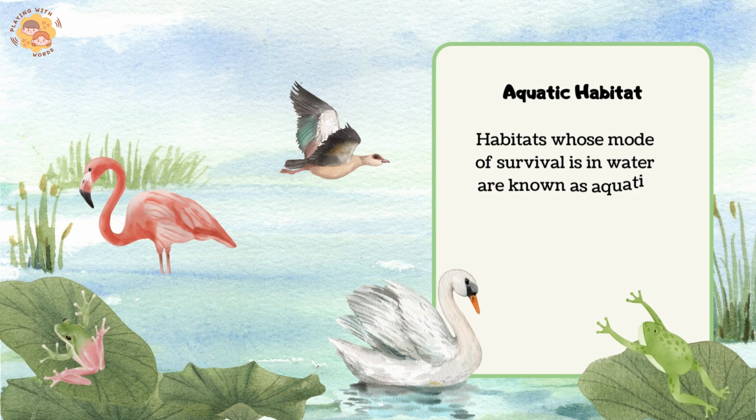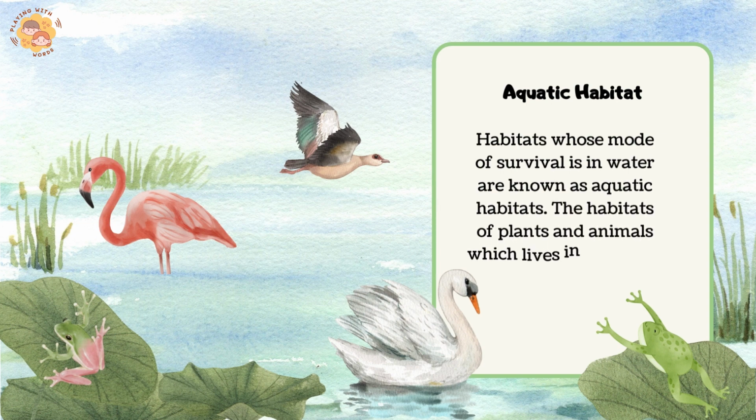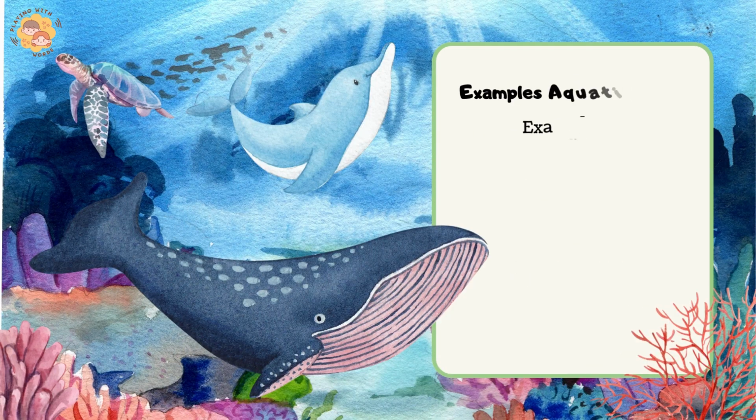Aquatic habitat. Habitats whose mode of survival is in water are known as aquatic habitats. The habitats of plants and animals which live in water are said to live in aquatic habitats.